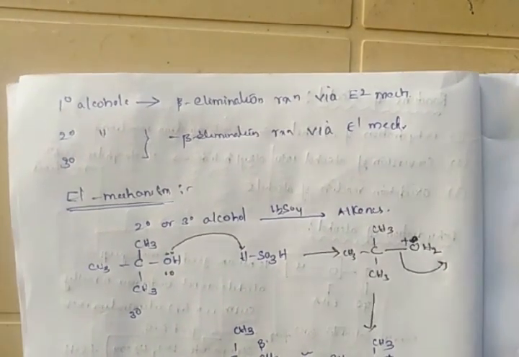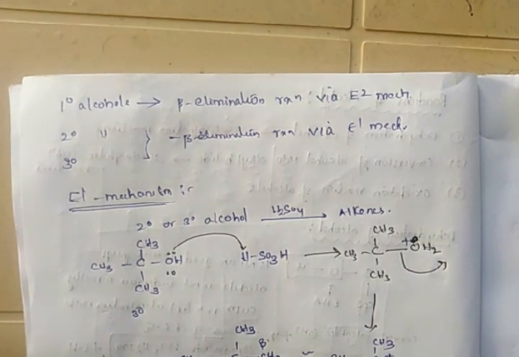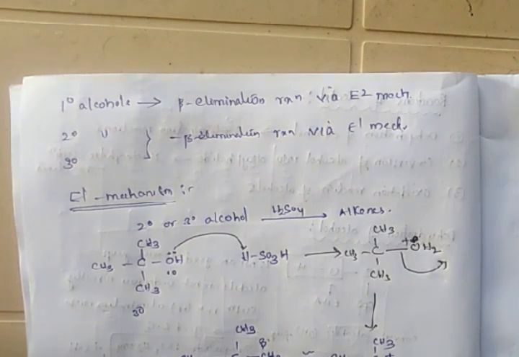Coming to the types of alcohol, primary alcohols undergo beta elimination reactions via E2 mechanism and offer us alkenes, and secondary and tertiary alcohols undergo beta elimination reactions via E1 mechanism to offer us alkenes.